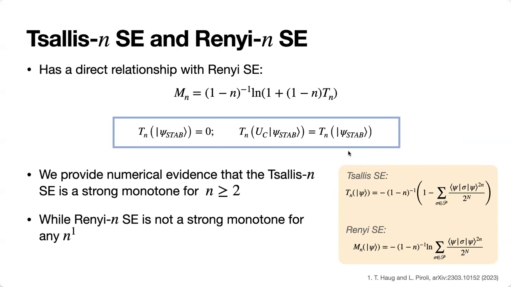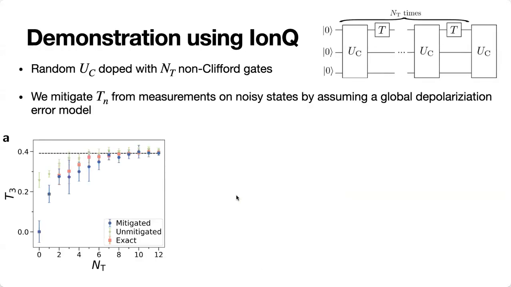So we can measure the Tsallis stabilizer entropy for mixed states, but it just won't have much meaning because we will be violating. Yeah, but from the experiments you have, unmitigated and mitigated, it looks close. The Ising chain, yeah, this one. And for when N_T is large, it's very robust. Do you know the reason?